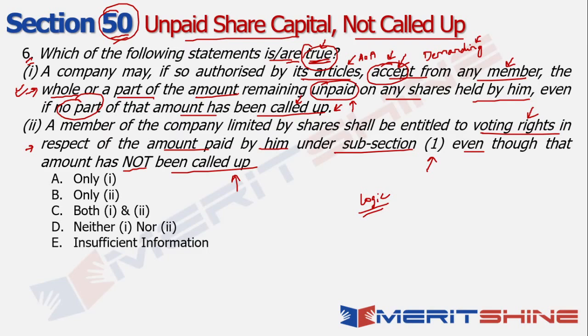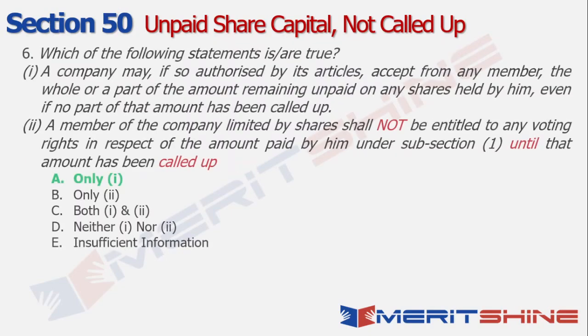Just because a member is paying an amount in advance does not mean all the other members have to suffer because of that, right? Because the amount has not been called up already, right? So in that sense, while a member is allowed to pay additional and the company is okay to accept it, if that person pays additional, it does not mean that he will get additional voting rights, right? So that is the logical thought process here. Now, what is it being asked? Which of the ones is actually true? So in this case, by pure logic, only option 1 should be true, and that indeed will be our answer.